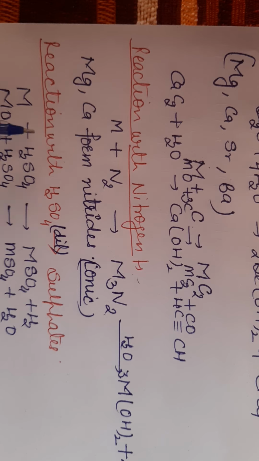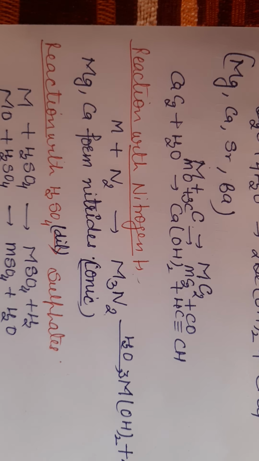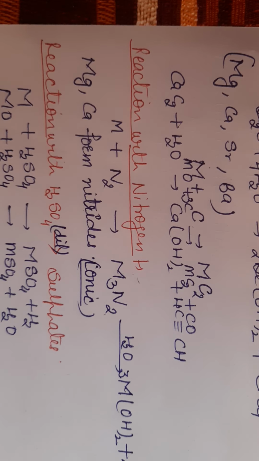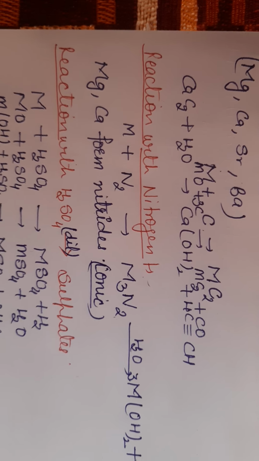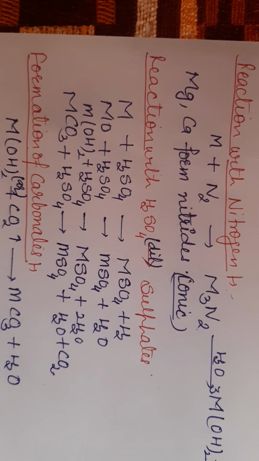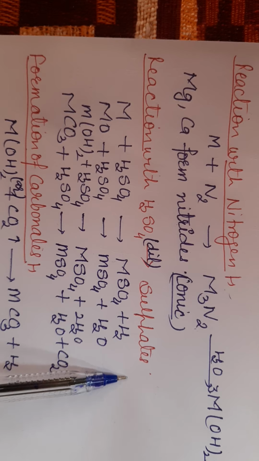Next is reaction with sulfuric acid. When alkaline earth metals, their oxides, their carbonates and their hydroxides react with sulfuric acid, they form metal sulfate. See here, that is written on the board, that all metals with sulfuric acid give metal sulfate and hydrogen gas.